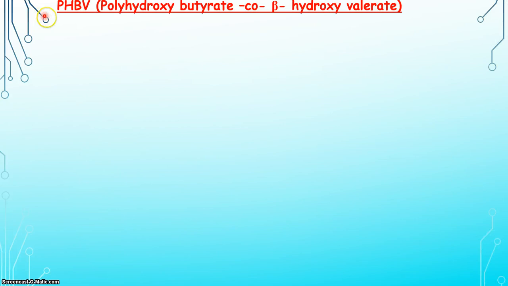Let us understand the first example of biodegradable polymer, that is PHBV. That means polyhydroxybutyrate-co-beta-hydroxyvalerate.